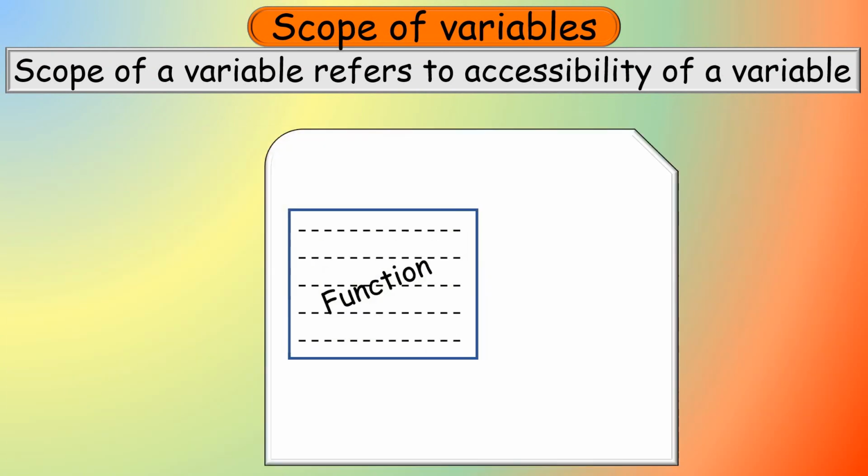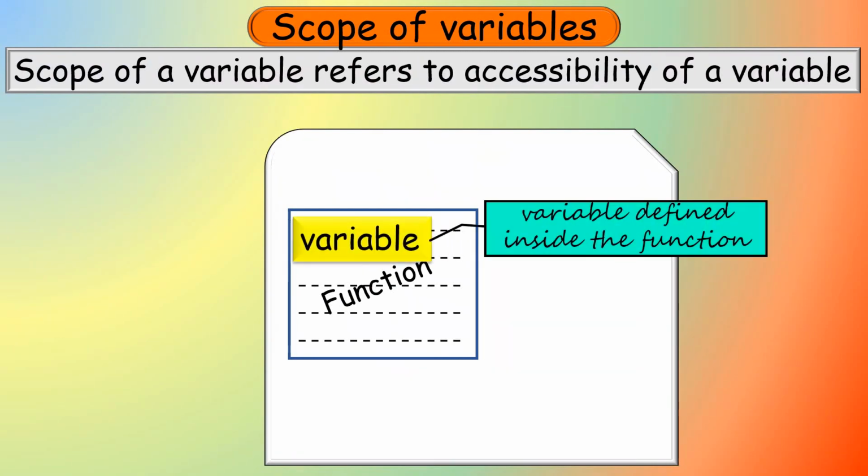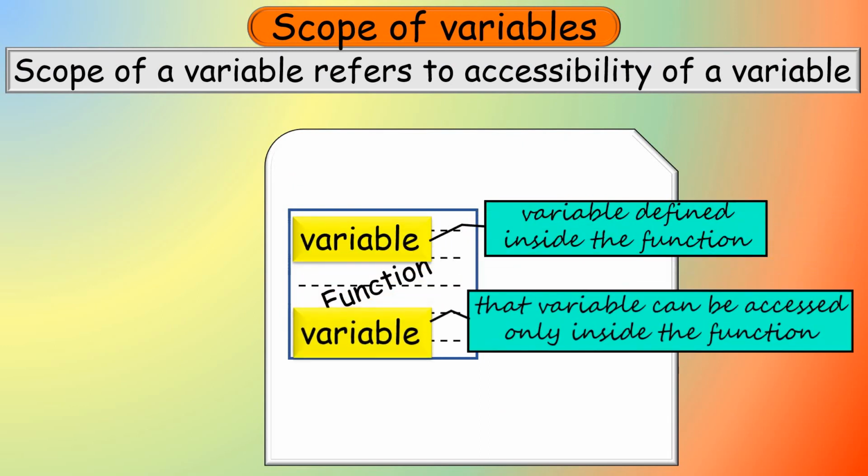Now suppose you have a program with a user-defined function, and this time you are defining a variable inside the function. So here the variable is defined inside the function. So how far is that variable accessible? This variable can be accessed only within the function, only inside the function. You cannot access this variable outside the function. So you can see that the scope of this variable is only within the function block.